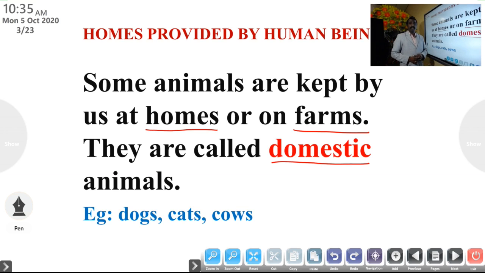I hope all of you have pet animals in your home. So they are growing at our homes, isn't it? What are the examples of domestic animals? Dogs, cats, cows. All these are examples of domestic animals.